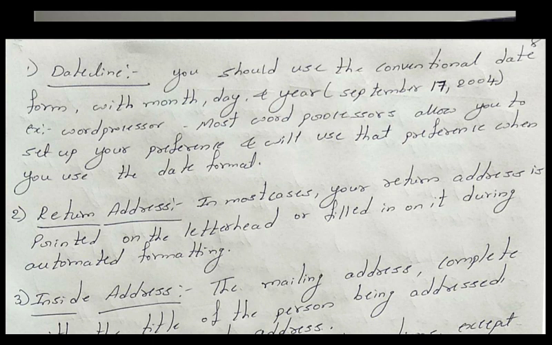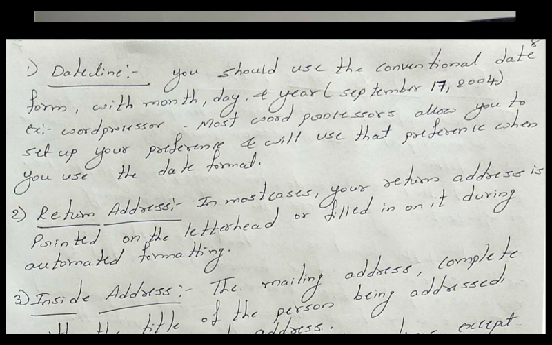For example, in the word processor, most word processors allow you to set up your preferred date, in what way you want to print that particular date. Some formats are already available, or if you want you can choose your own format. Is it clear? You can choose your own date format for how you want to represent it on a particular